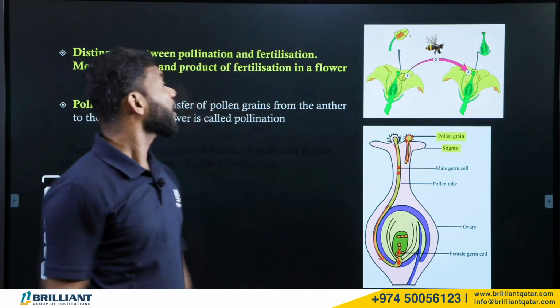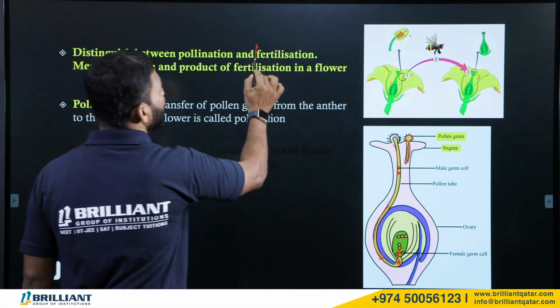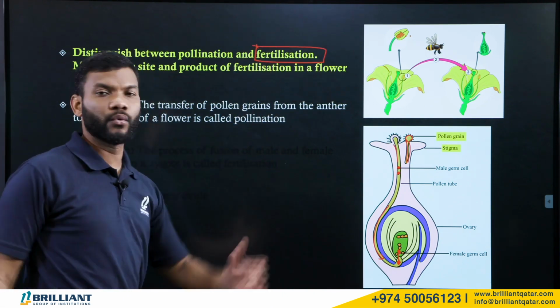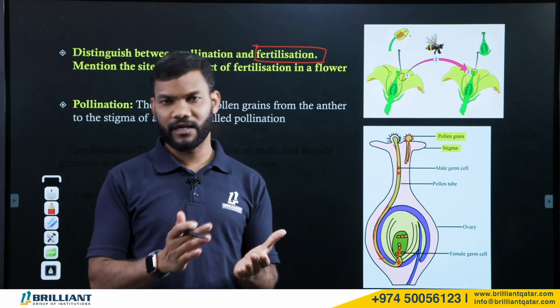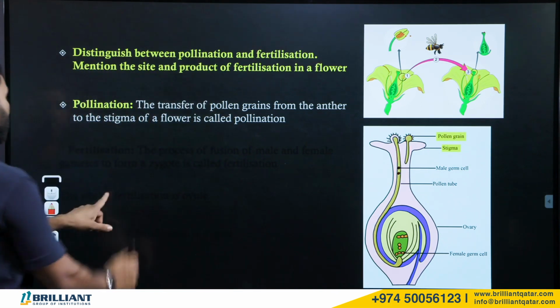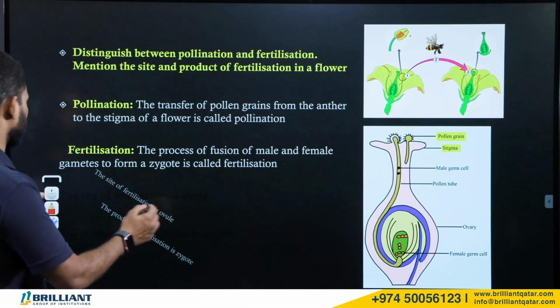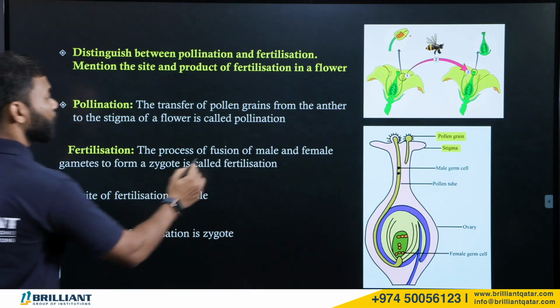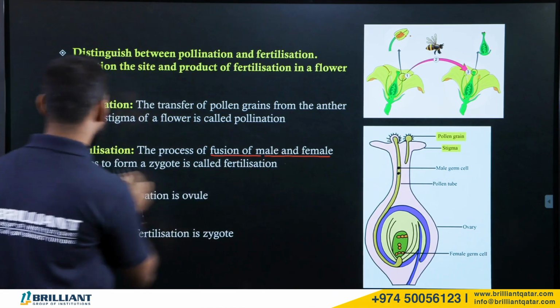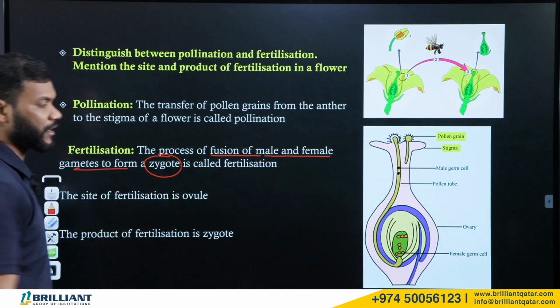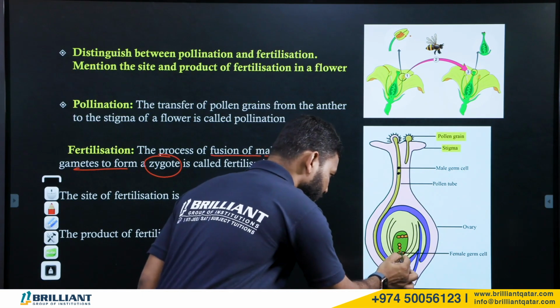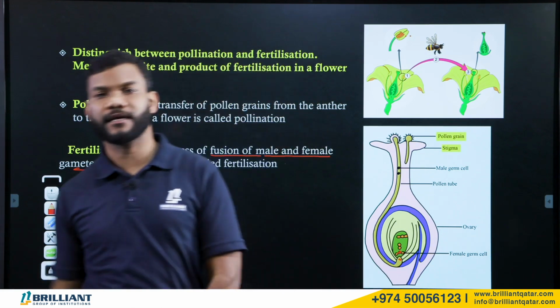This fusion of male and female gametes in the ovule is what is called fertilization. Fertilization is the process of fusion of male and female gametes to form a zygote.